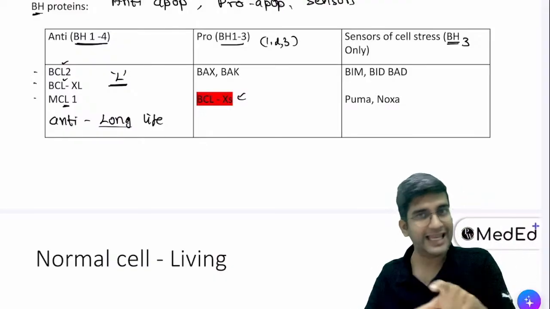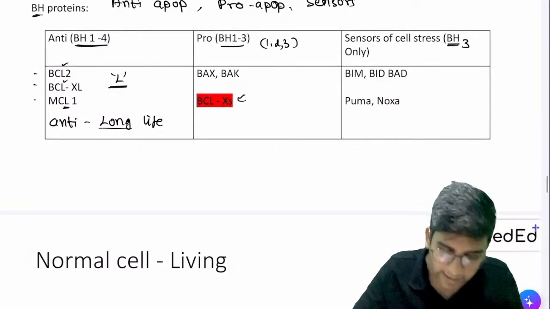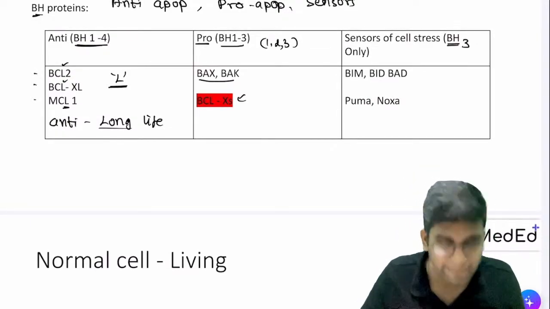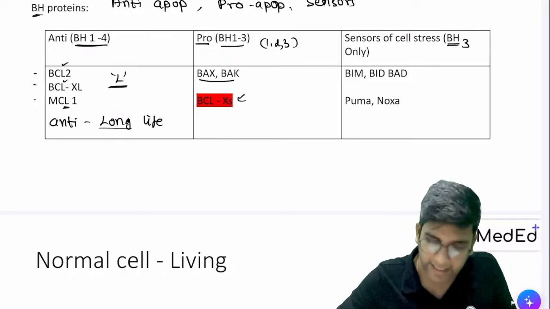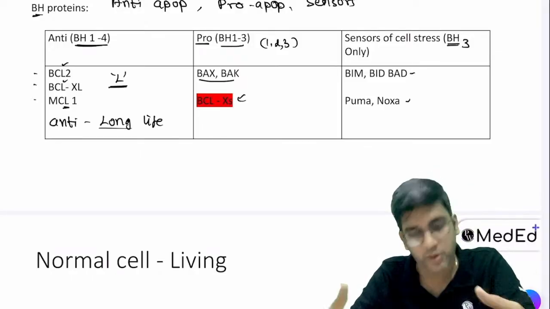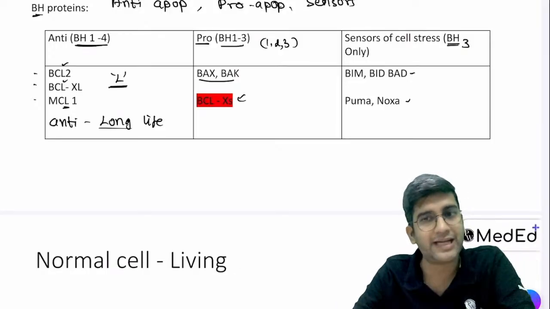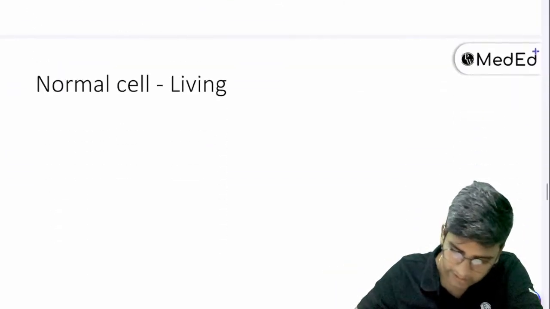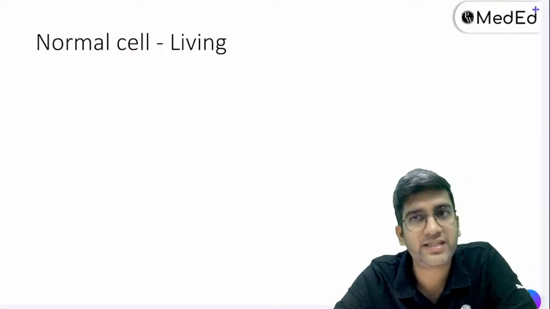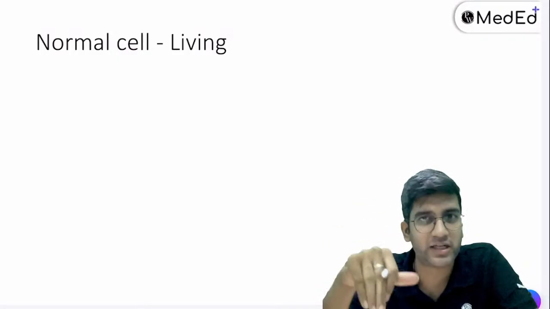Most of the things which have L in their name are anti-apoptotic, because that is a fact which you have to remember, right? And pro-apoptotic is two things: BAX and BAK. These are pro-apoptotic, and you have 5 of them for sensors of cell stress. Just remember, these are terms. We'll see how it functions very soon. BIM, BID, BAD, PUMA, NOXA are sensors of cell stress, right? Again, we'll see what will happen to a normal cell when it's living, and we'll also see what happens when there's a trigger for cell death, right?